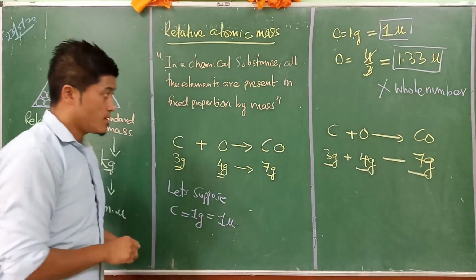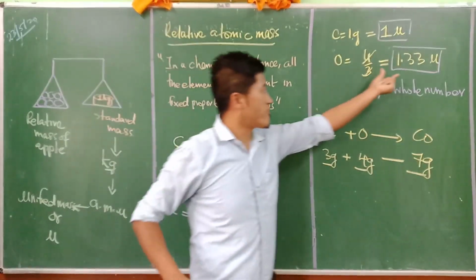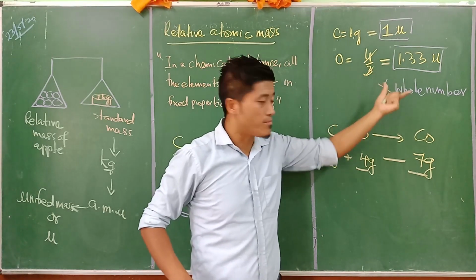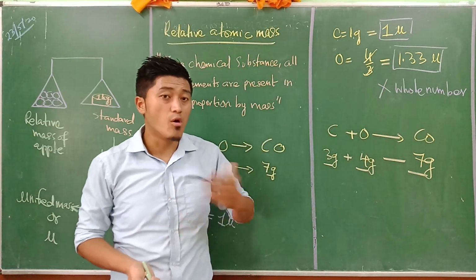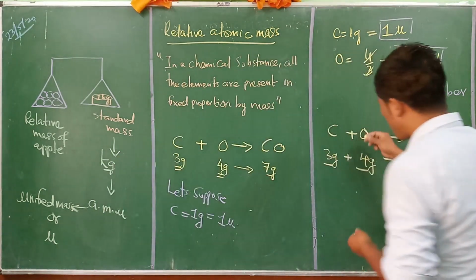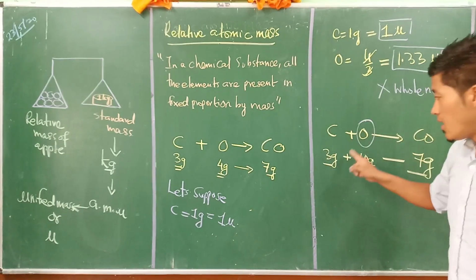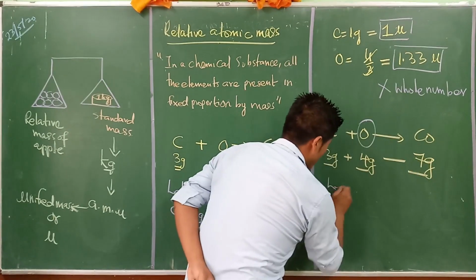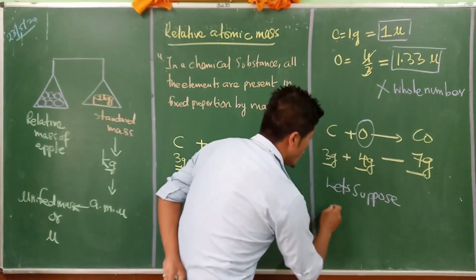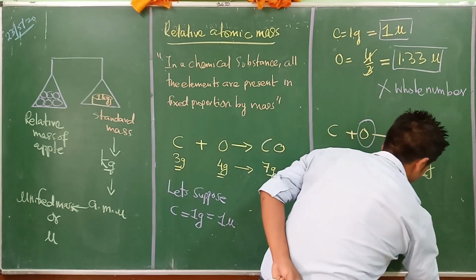So this particular approach didn't work out, because we are getting values like 1.33. These are not whole numbers, and our values are going to become more complicated. So in this case, we referred to oxygen. For 1 gram of oxygen, they referred to it as 1 mu.